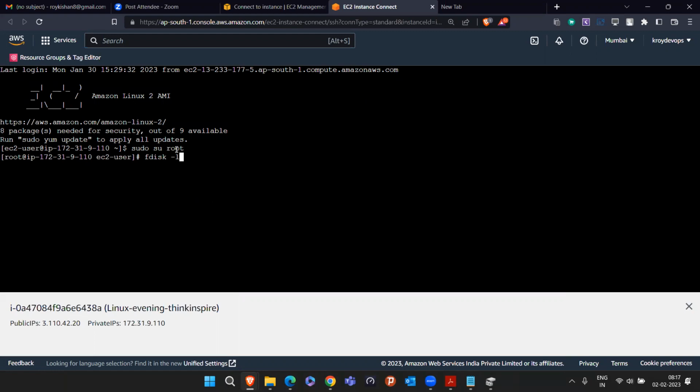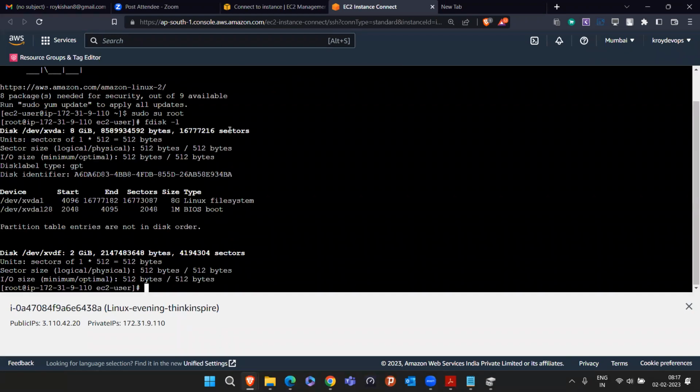Fdisk is just like a free disk. It will tell you how many hard disks are present in your machine. You have to give fdisk -l. I hit the command fdisk -l, and it is showing us some details. If you read it, it is saying there is one hard disk of 8 GB present in your machine. That is well and correct. It says one more hard disk of 2 GB is present. That is also correct, right? We have the two hard disks, 8 GB and 2 GB.